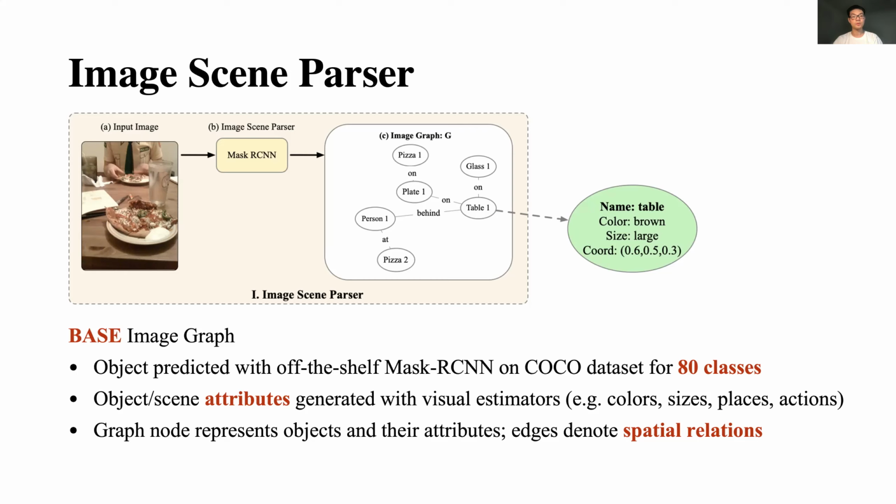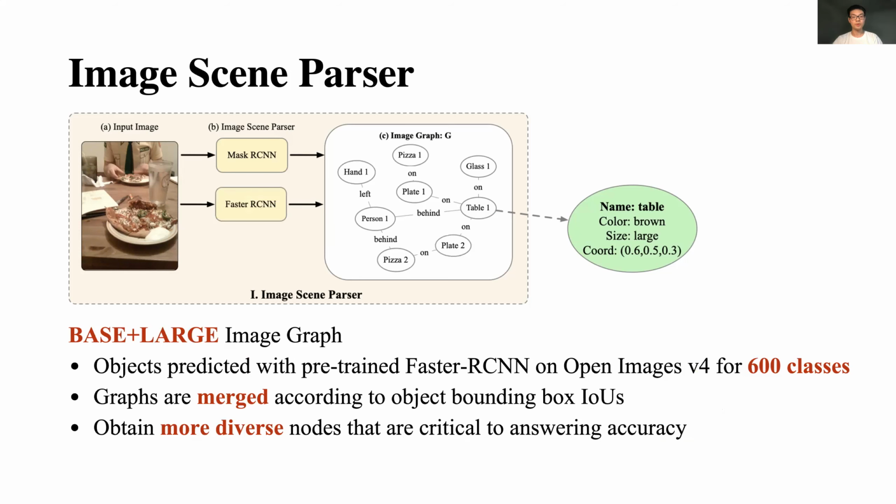In order to enrich the diversity of the base image graph, we use a pre-trained Fast R-CNN, pre-trained on the Open Images version 4 dataset for 600 classes, to predict object labels. We use an algorithm to merge the base and large image graphs according to the object bounding boxes. To this end, we obtain more diverse nodes and a richer image graph, which is critical for answering accuracy.